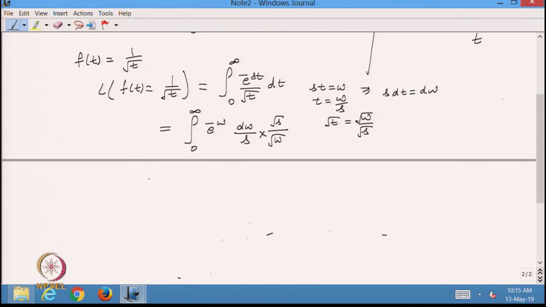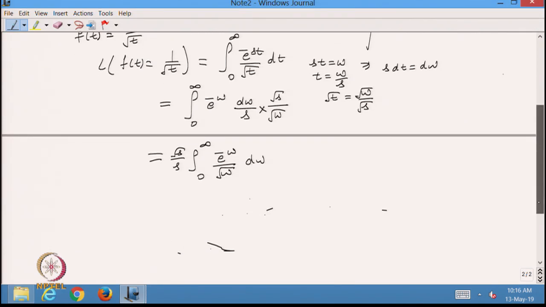Because I am integrating with respect to w, I can take s common. So it will be under root s over s, and inside it is e raised to power minus w by under root w dw. So this becomes 1 over under root s times the integral from 0 to infinity of e raised to power minus w over under root w dw.